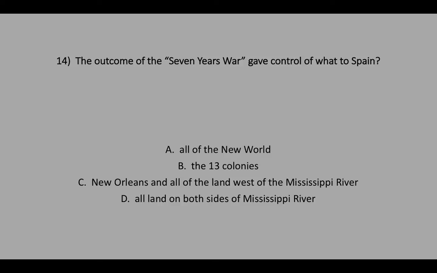Number 14. The outcome of the 7 Years' War gave control of what to Spain? A. All of the New World. B. The 13 colonies. C. New Orleans and all of the land west of the Mississippi River. D. All land on both sides of the Mississippi River.